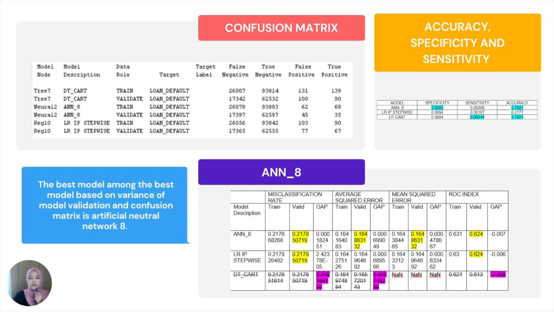Based on the confusion matrix of the artificial neural network 8 model, it shows this model is better in predicting negative outcomes. It has the highest specificity value, which is 0.9993. The accuracy value of this model is 0.7821. Thus, this model can be predicted as the best model to predict the loan default.